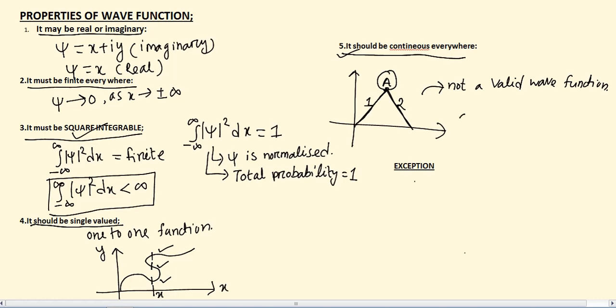The next property is del psi over del x must be single valued. It should be continuous everywhere.